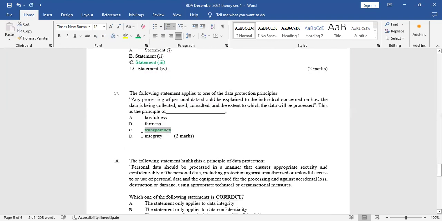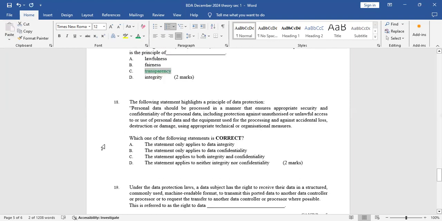Then number 18, the following statement highlights a principle of data protection. So we're still under principles. Personal data should be processed in a manner that ensures appropriate security and confidentiality of the personal data, including protection against unauthorized or unlawful access to or use of personal data and the equipment used for the processing, and against accidental loss, destruction, or damage, using appropriate technical or organizational measures. Which one of the statements is correct?